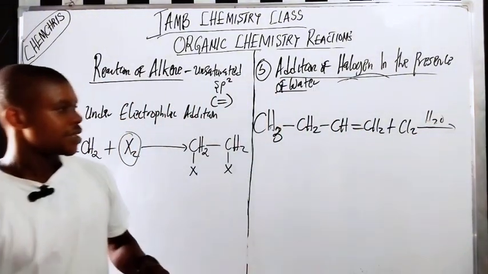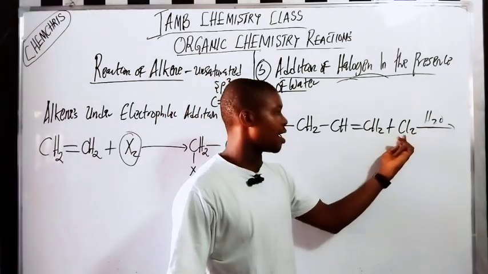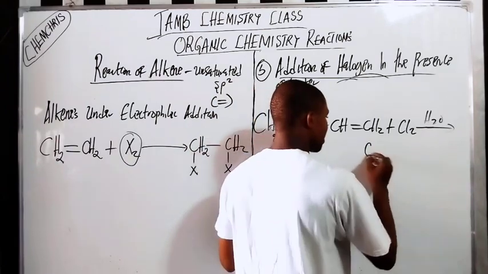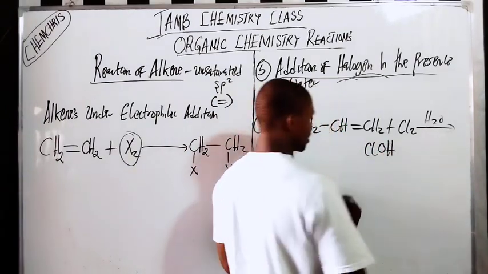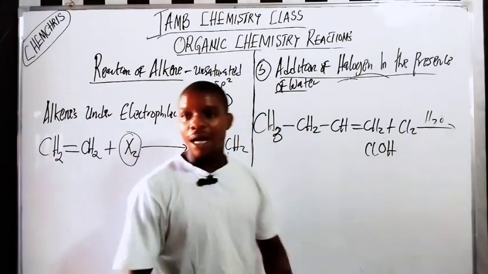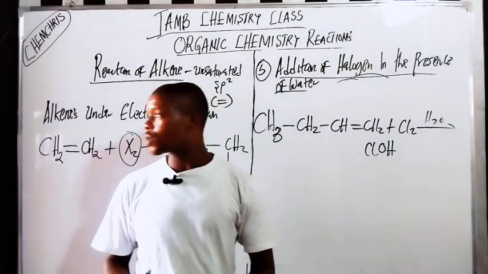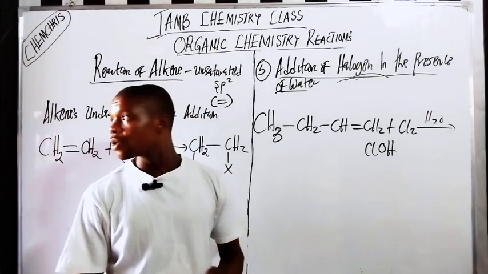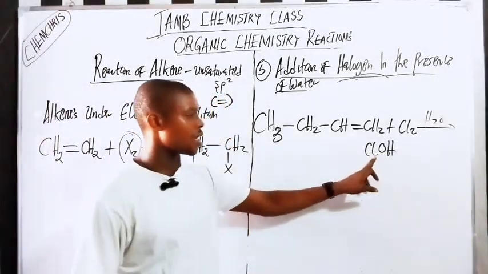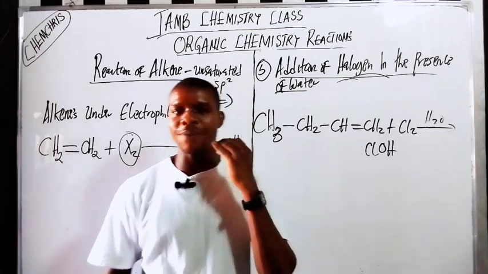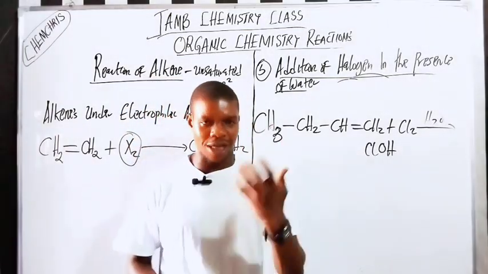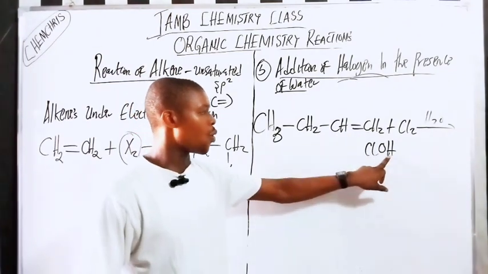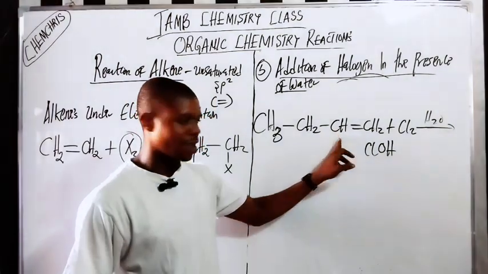Now because there is water here, H2O, before chlorine water, so let it be ClOH. Can you see that? Now chlorine will behave like hydrogen. You understand? So chlorine will always be added to the carbon atom with the higher hydrogen atom count. It means that chlorine will be added to this carbon atom here that is carbon 2, while OH is added to this carbon atom here that is carbon 1. Do you understand?